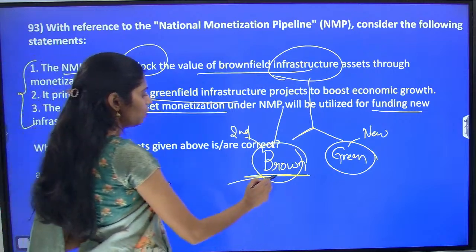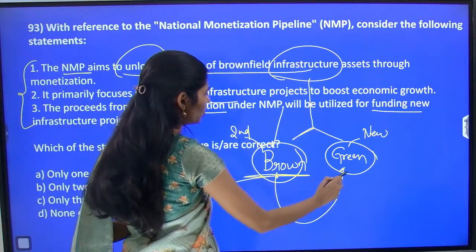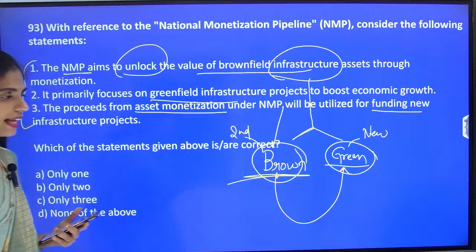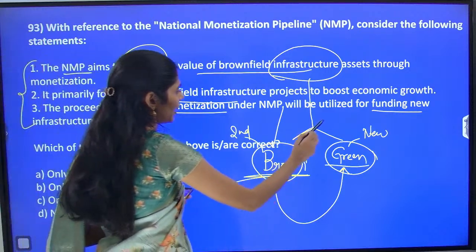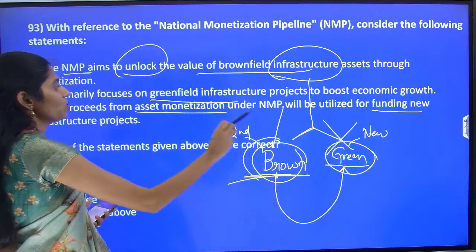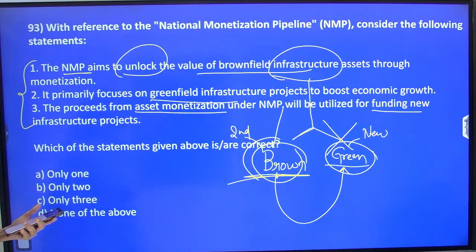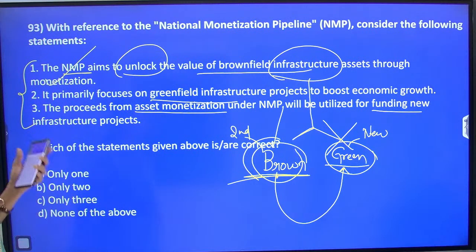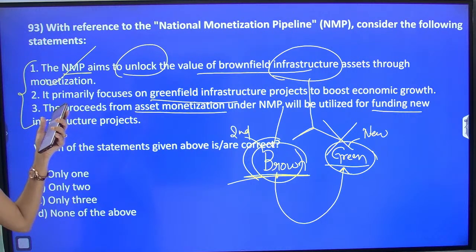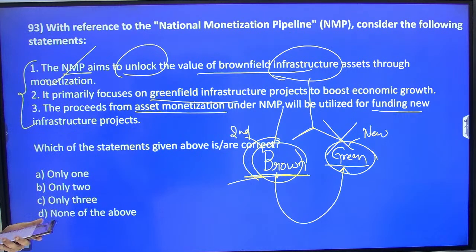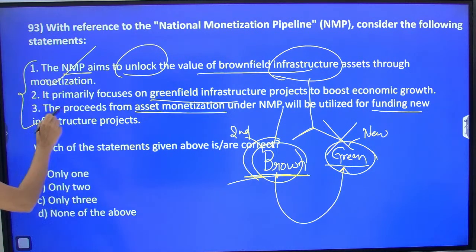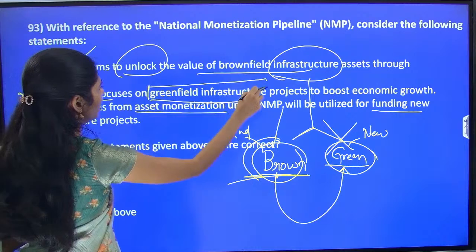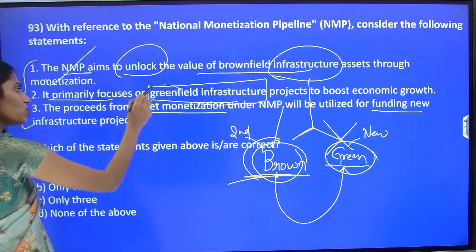And the money we get from here, we are going to invest in greenfield. That means we are not primarily focusing on greenfield; we are focusing on brownfield infrastructure projects. So the first statement is absolutely correct. The pipeline focuses on unlocking the value of brownfield infrastructure assets through monetization. And the next one says it primarily focuses on greenfield infrastructure projects. It is not at all focusing on greenfield.